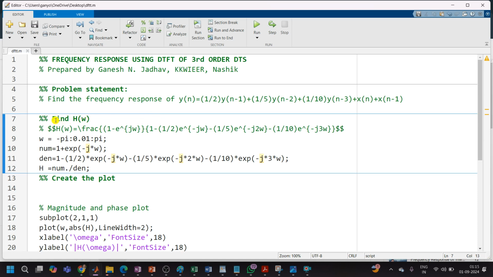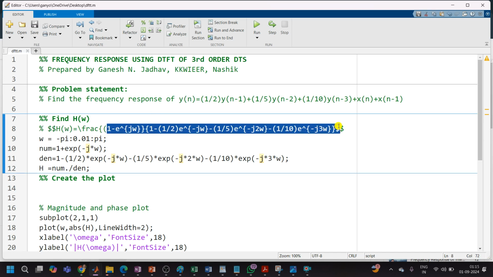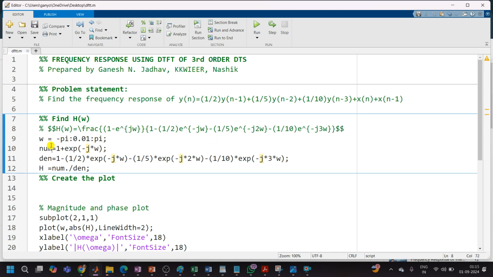So first we have to find out the H of omega. So H of omega is equal to the DTFT of this, which you got in the previous video as an equation, and it will be visible in your report. Here I am varying the omega from minus pi to pi in the step of 0.0001, so that I will get a correct graph. In MATLAB you can vary in a minute range.